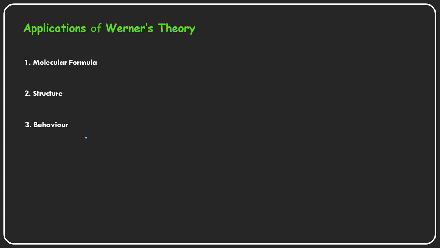First he observed the colors of the complexes. The cobalt complexes with 6 ammonia molecules, he observed a yellow color, right? With 5 ammonia molecules he observed some other color, violet or purple.